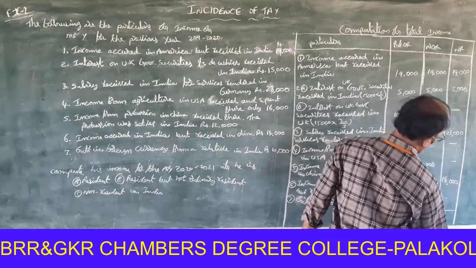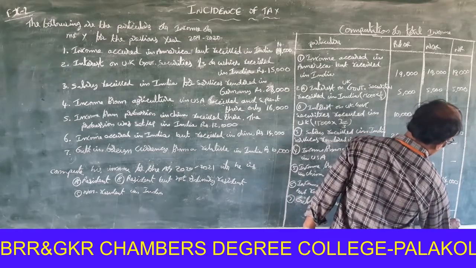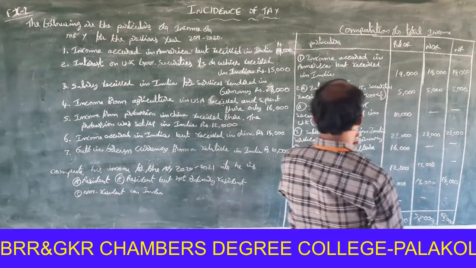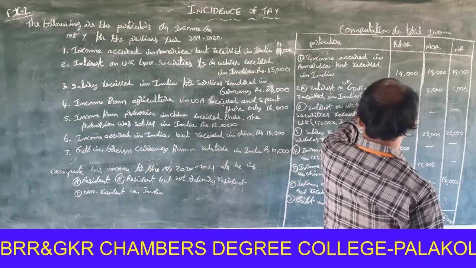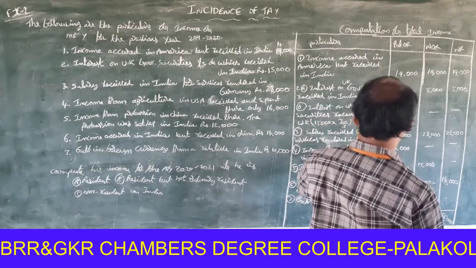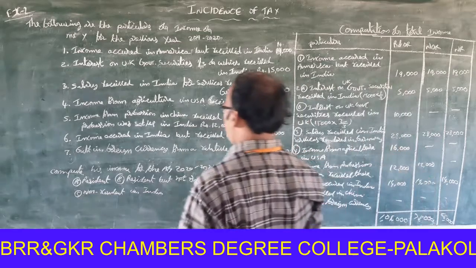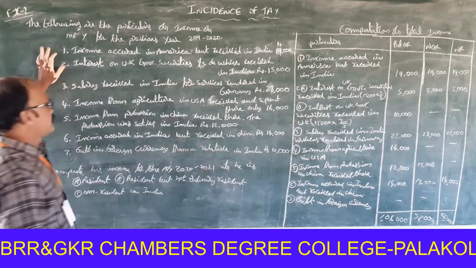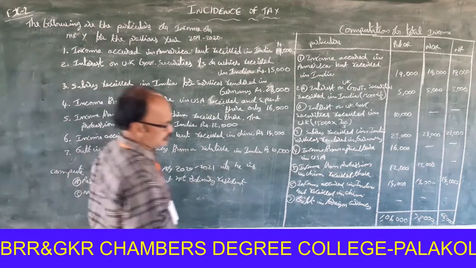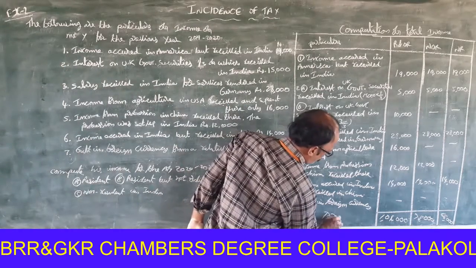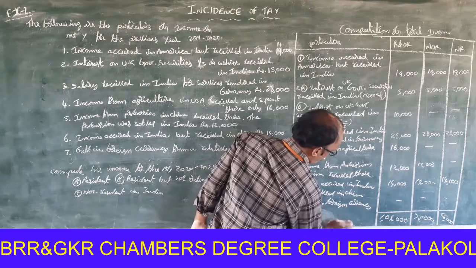Next one, 66,000. Right, first one, this is the total amount. Total income.